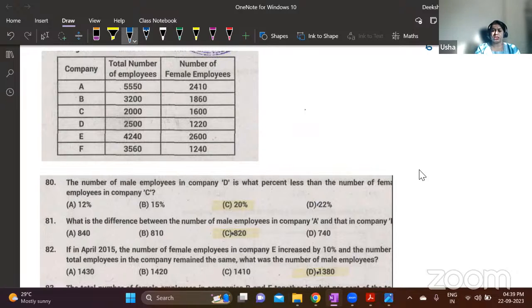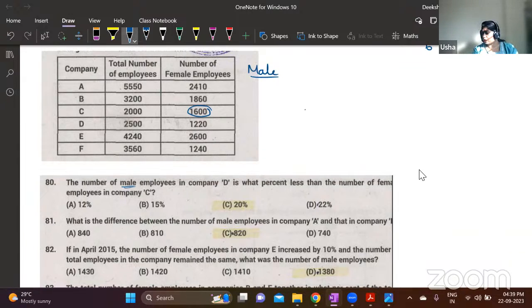Number of male employees in company D is what percent less than the number of female employees in company C. So in company C, the number of female employees is 1,600. And in company D, you have to take male employees. In company D, female employees are given. So I will write down the number of male employees.